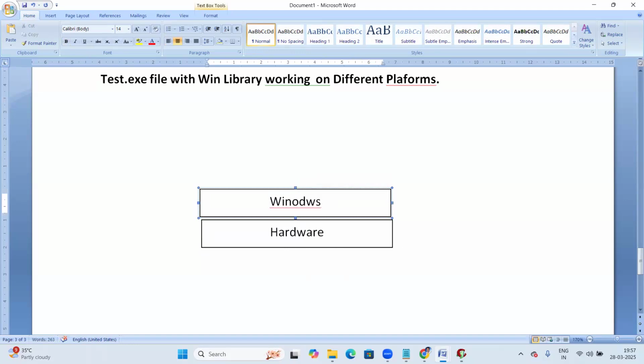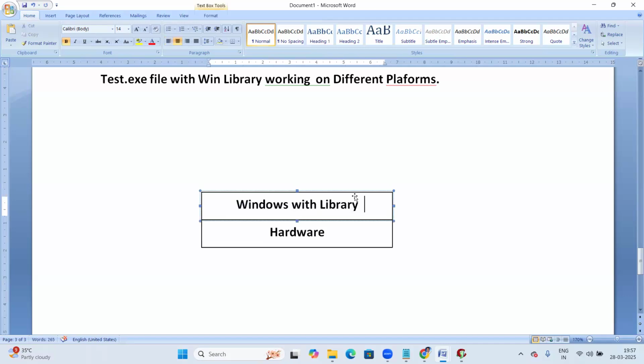So first I'm taking the Windows platform, Windows OS with the Win library. If there is hardware, on top of hardware that OS is running, right? Windows OS running. So Windows OS with the Win library.